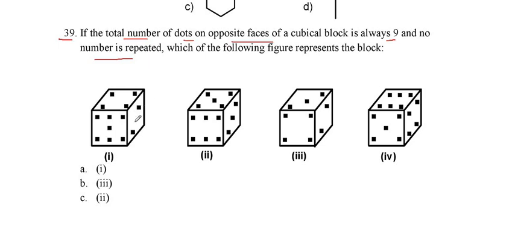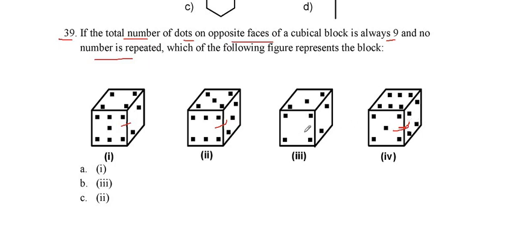But we find that 2 is here, so this is not the opposite side of this face, so this is not the right figure. Then we will see 6. So 6 plus 3, and 3 is also there. It is not on the opposite side, so this is also wrong. And here we also find the 5, and for 5 to make 9 we have to add 4, but the 4 is not on the opposite side.